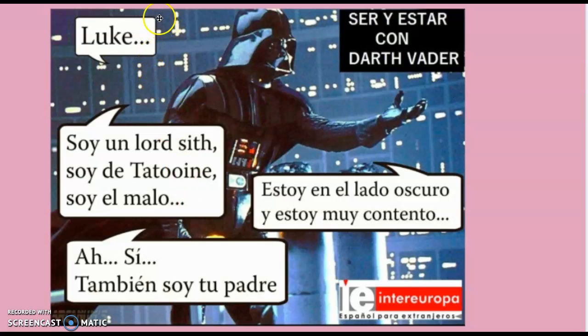So here we've got another example. He says, Luke, soy un Lord Sith, because that's a statement of who he is. Soy de Tatooine. That's telling where he's from. Soy el malo. I'm the evil one. Sí, también soy tu padre. So this time he got it right. I am your dad. Estoy en el lado oscuro. That's saying where he is in or located. I'm in the dark side. Y estoy muy contento. I am very content. That means it's a feeling. So we've got estoy for location and emotion. We've got soy for who we are and where we're from.